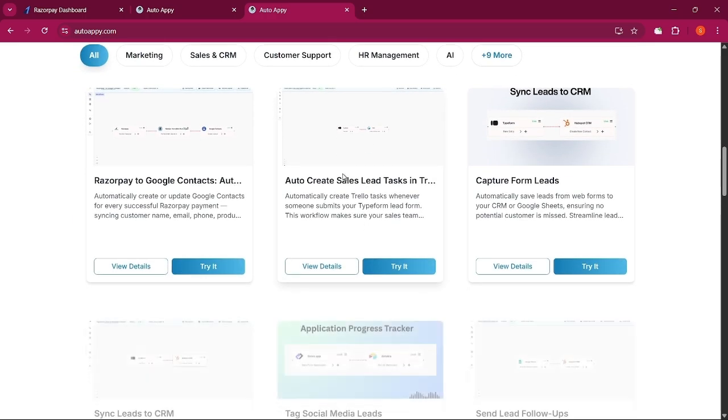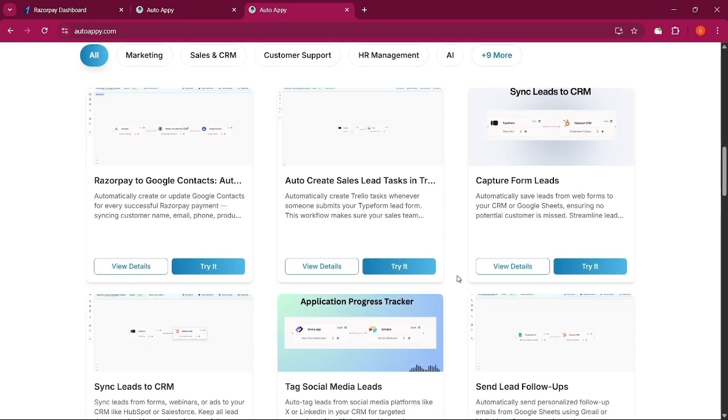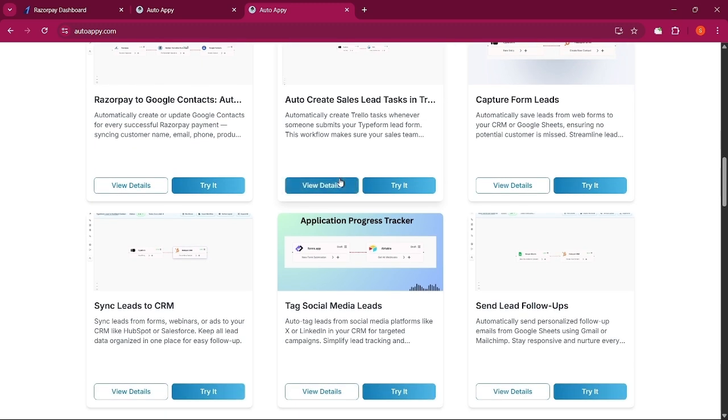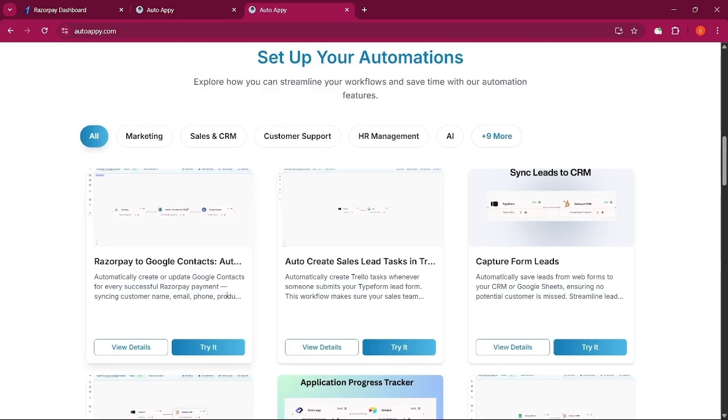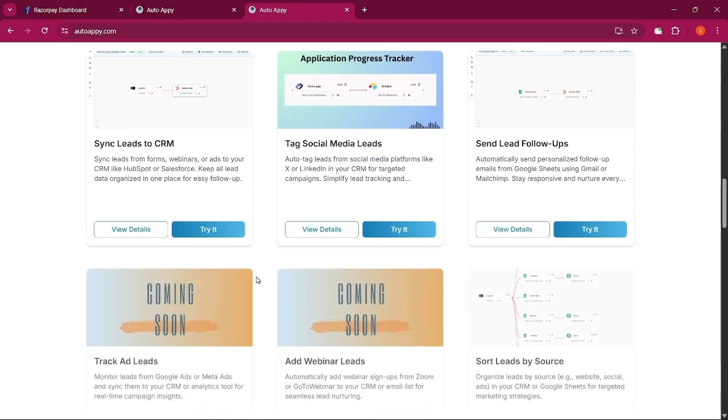Then you scroll down. Here you can find ready-made templates which can be directly used in your day-to-day life or in your current running businesses. In the next section, you will find a list of templates also available. The architecture of this workflow is designed in a way that can be helpful for businesses.